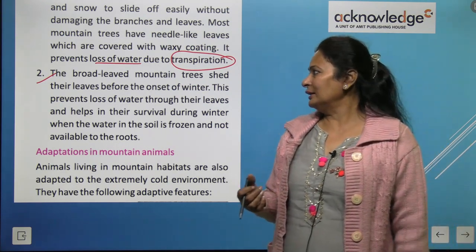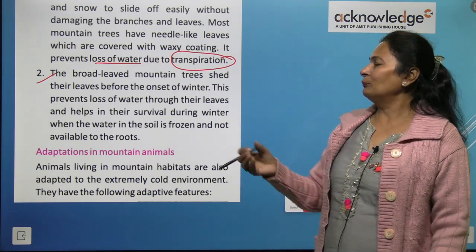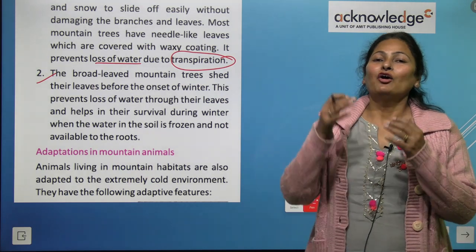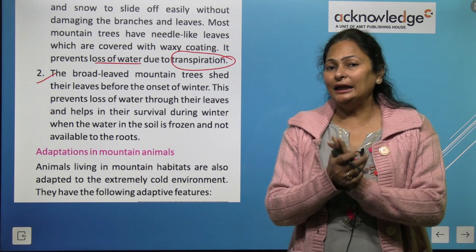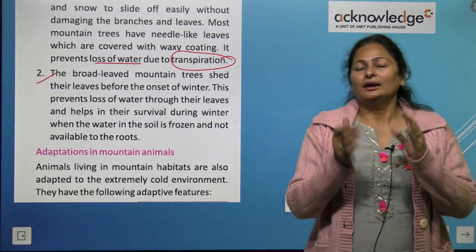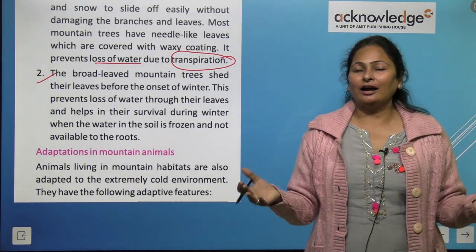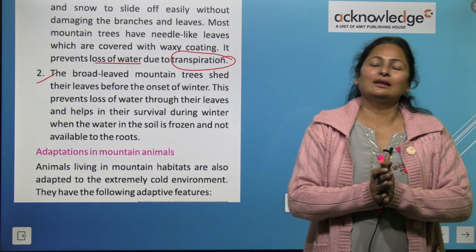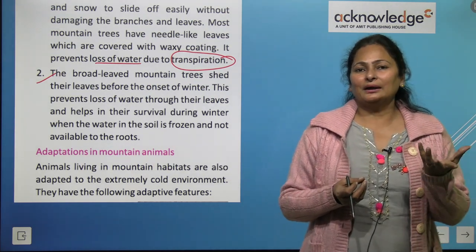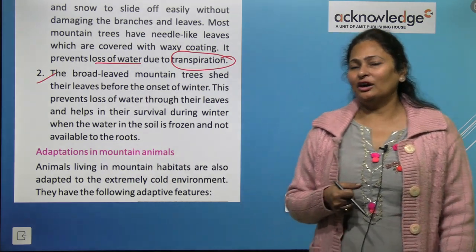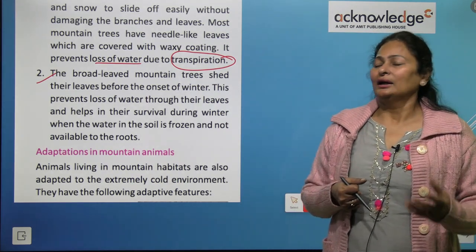So needle-shaped leaves will not fall down, but the broad leaves will fall down. Why so? Because to reduce the rate of transpiration, right?